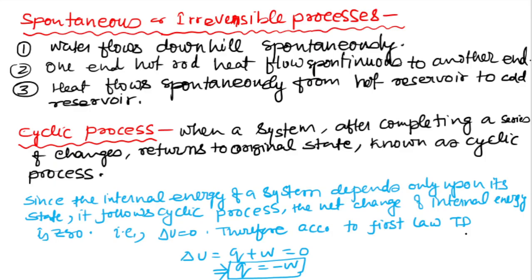Therefore, according to the first law of thermodynamics, dU is equal to q plus w. If we put the internal energy change as zero, then the work will be negative of the heat.